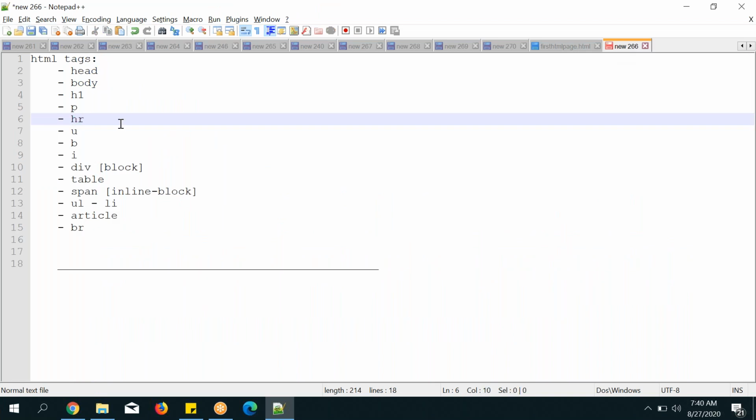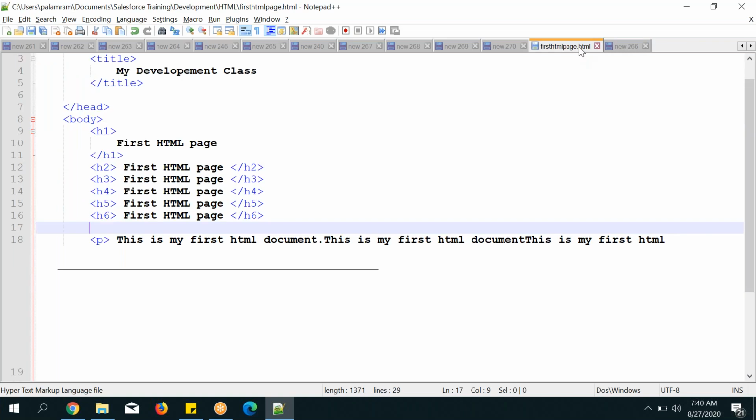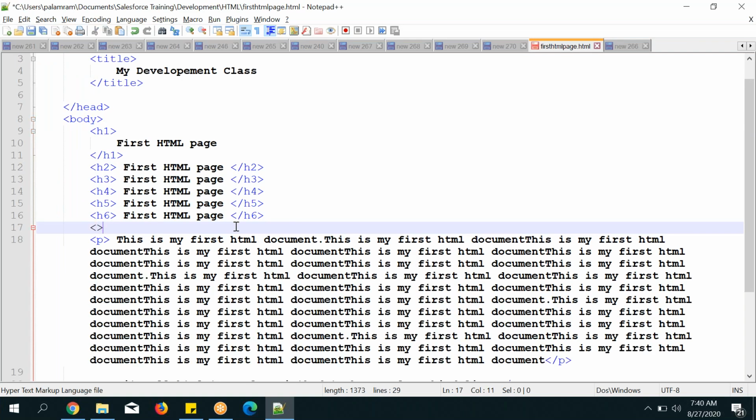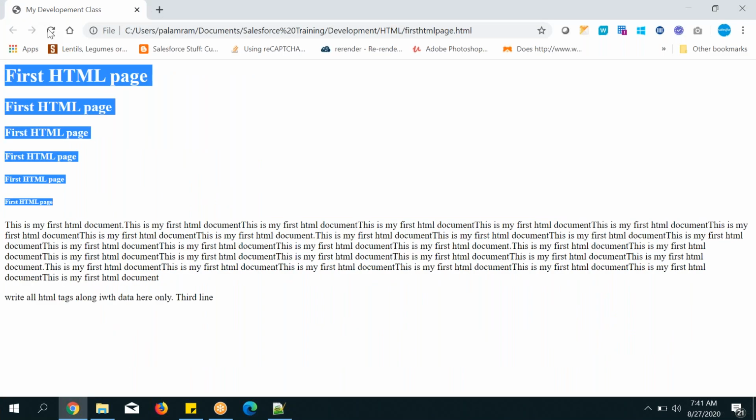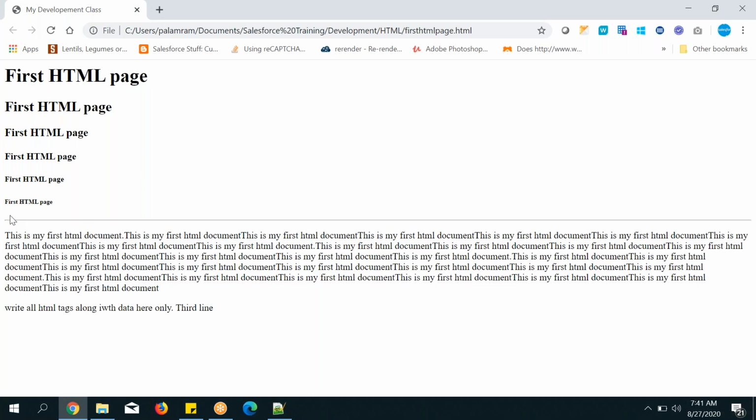What is the syntax for horizontal row? You need to open the tag and close the tag: HR open, HR close. This is what you are going to use there. In the starting days you can write like that, and once you are able to write properly and understand, you can directly type it, no problem. HR, next, refresh it. Can you see the horizontal row? It also occupied the full block from left to right.